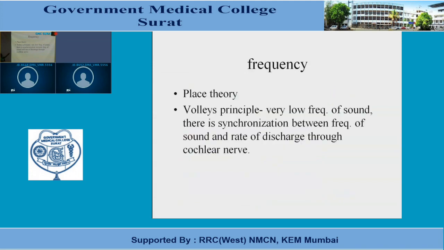So this is Wever's principle: for very low frequency sounds, there is synchronization between the frequency of sound and the rate of discharge through the cochlear nerves. So by Wever's principle, a person can discriminate frequencies of sounds from 20 to 20,000 Hertz.